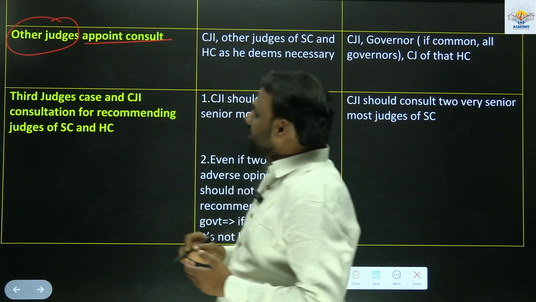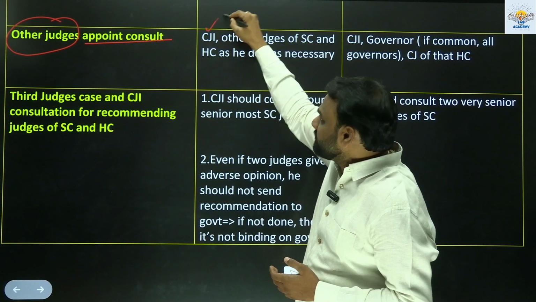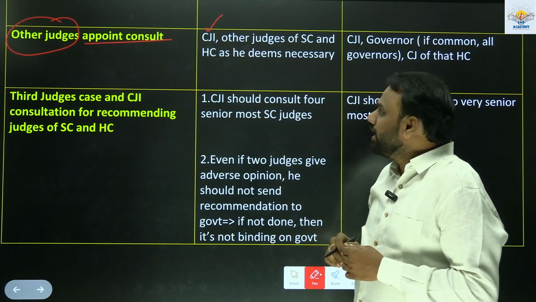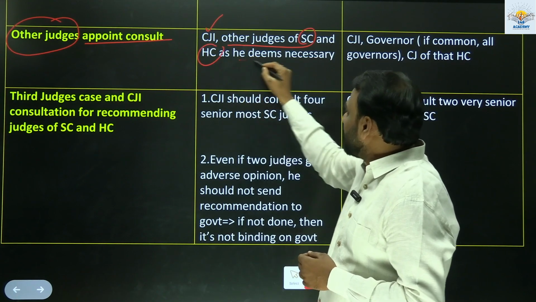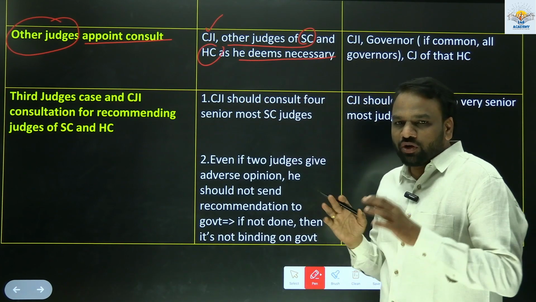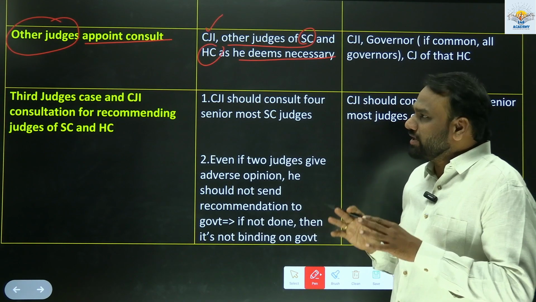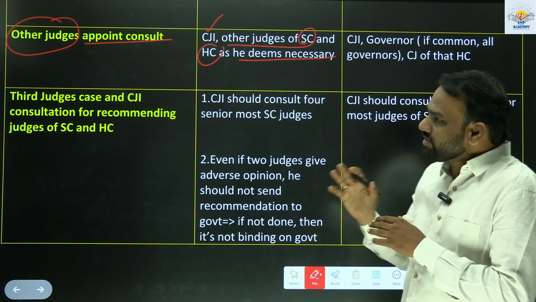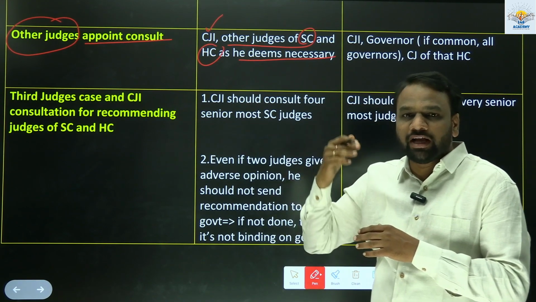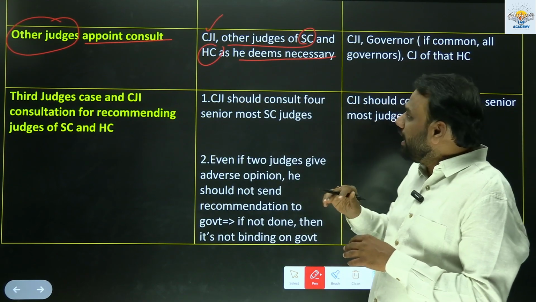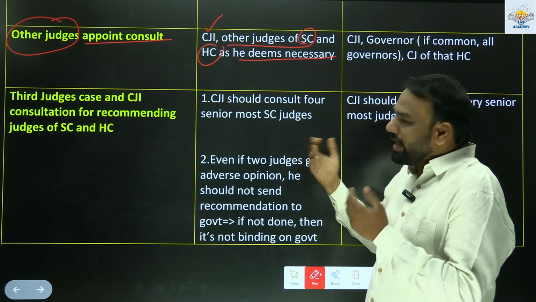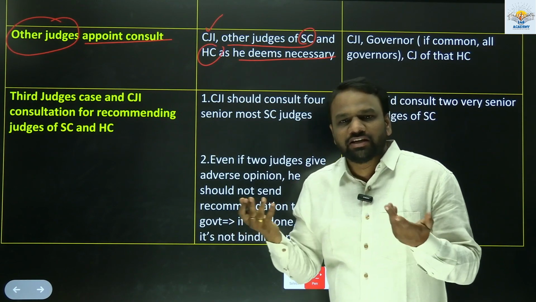President has to consult. Whom? He has to consult Chief Justice of India. Next, other judges of the Supreme Court and High Court as he deems necessary. So the Constitution has not given any clear information. It says that apart from the Chief Justice of India, when President is appointing other judges of the Supreme Court, he has to consult Chief Justice of India and as many judges of Supreme Court and High Court as he feels necessary.